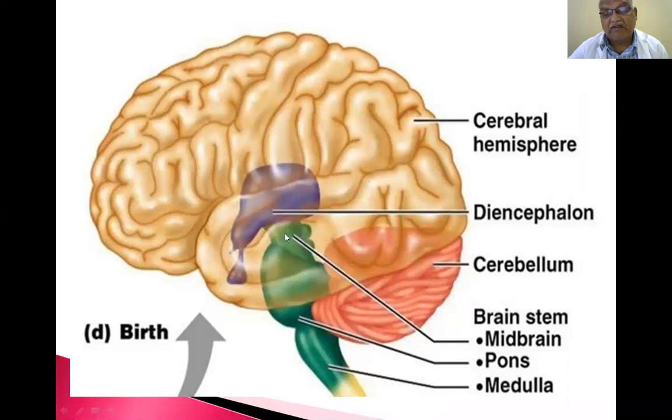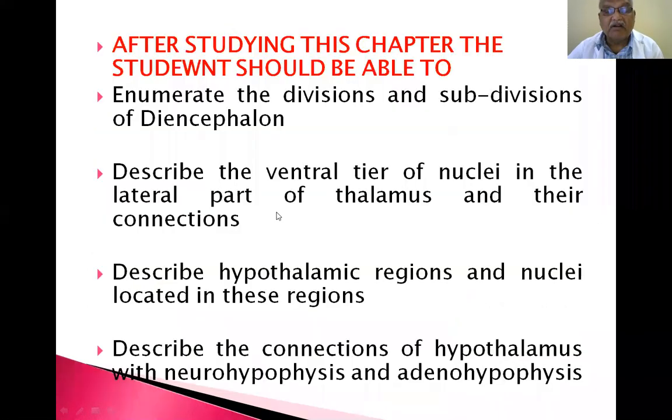Immediately below the diencephalon, the midbrain is there. This one is the pons, and this one is the medulla. So the diencephalon is present between the cerebrum above and the midbrain below. It is covered by the temporal lobe. If you remove the temporal lobe, then you will find the diencephalon.